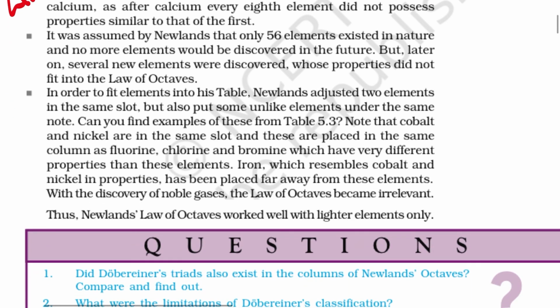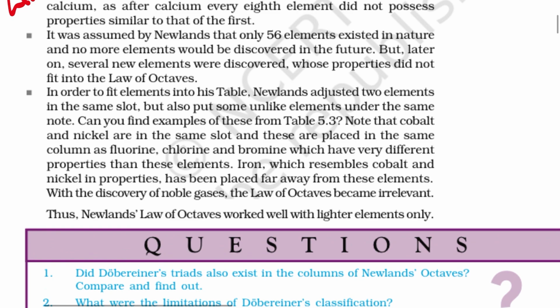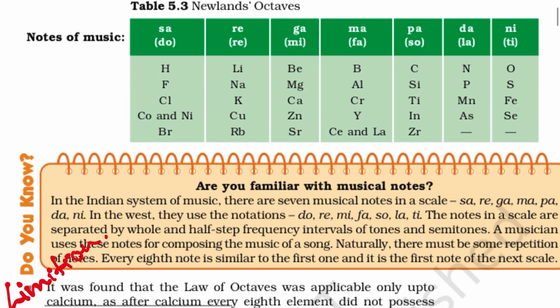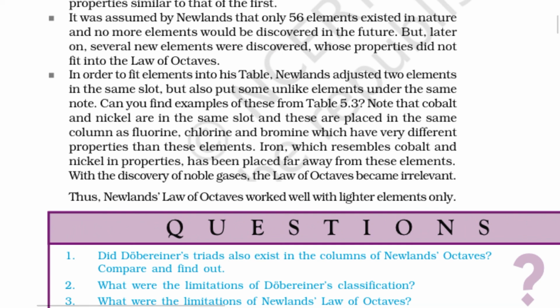In order to fit elements into this table, Newlands adjusted 2 elements in the same slot, and also put some unlike elements under the same notes. So you can find examples in the table here, where cobalt and nickel are put together. You can see that cobalt and nickel are in the same slot, and they are placed in the same column as fluorine, chlorine and bromine, which have very different properties from these elements. Iron, which resembles cobalt and nickel in its properties, has been placed far away from these elements.